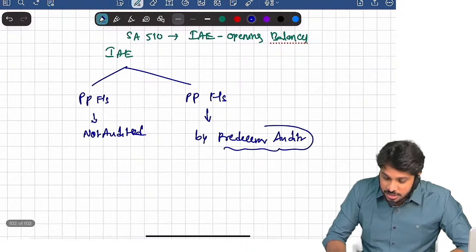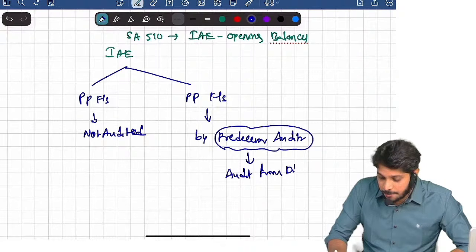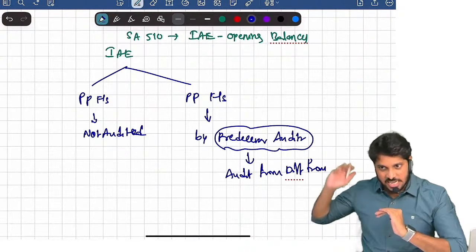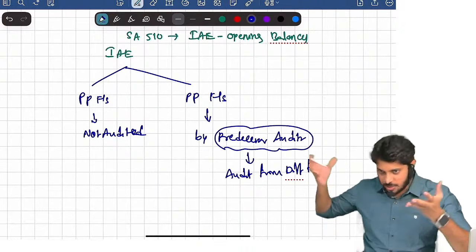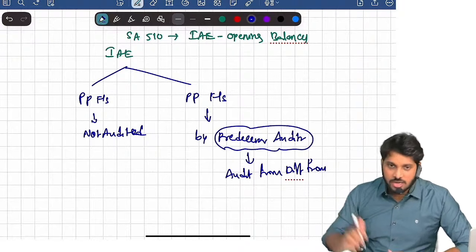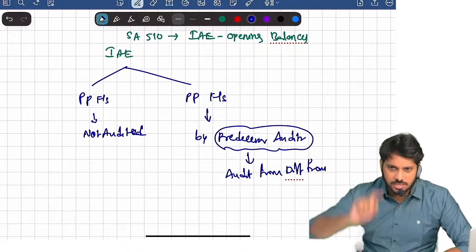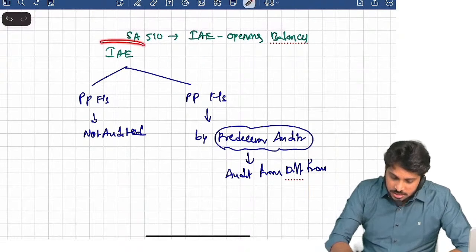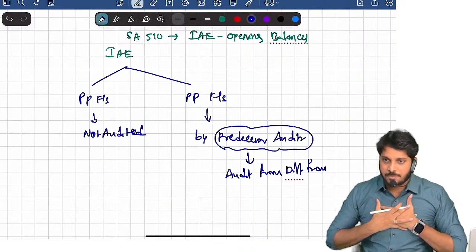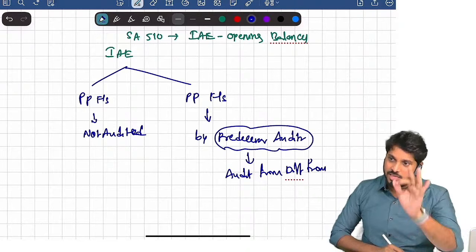Who is a predecessor auditor? A predecessor auditor is an auditor from a different firm. Am I right? Suppose my partner did the audit last year, this year I am doing the audit, but both belong to the same firm. This is not a predecessor audit scenario. Predecessor auditor means there is a change of auditors. So last year the auditor was different, now the auditor is different. So this particular engagement is called initial audit. Very simple. My audit firm was appointed as an auditor for the first time to this client. This is an initial audit engagement.